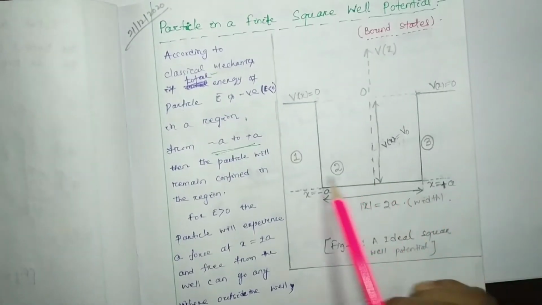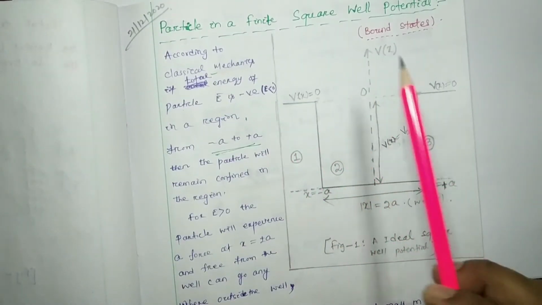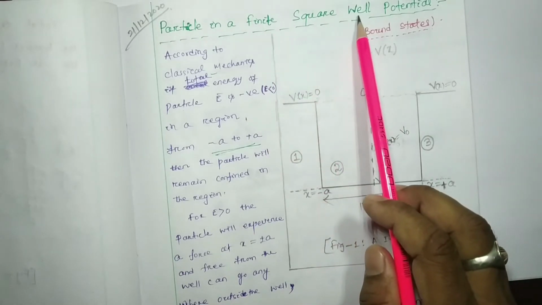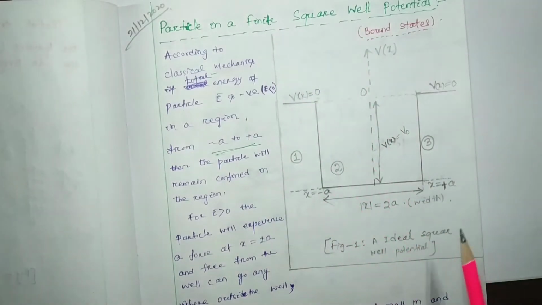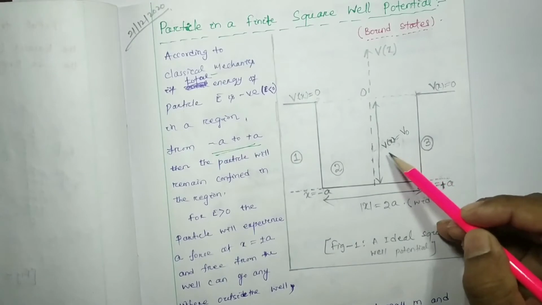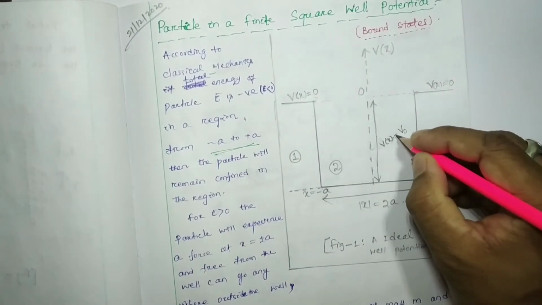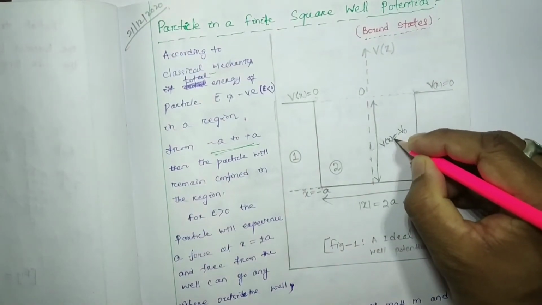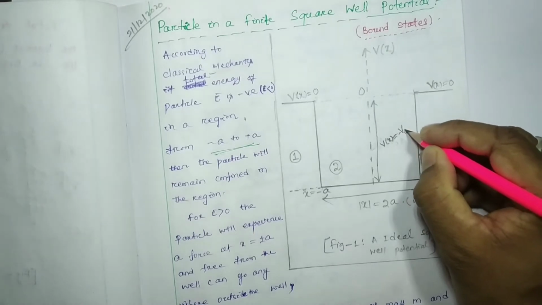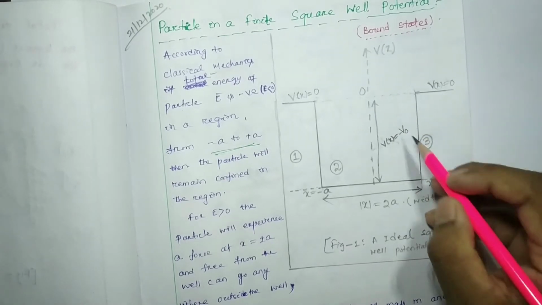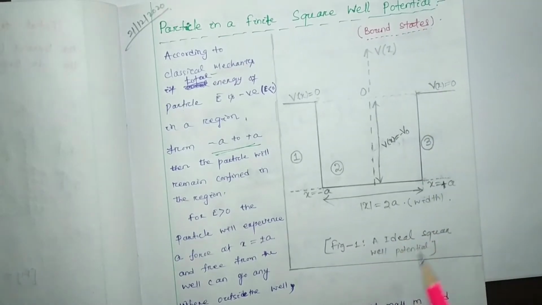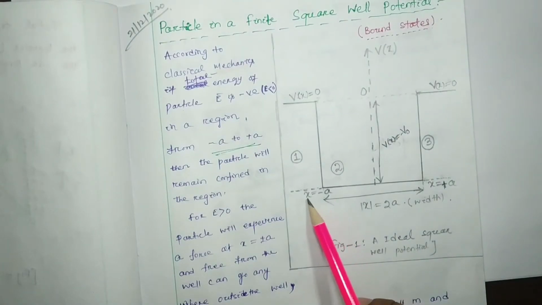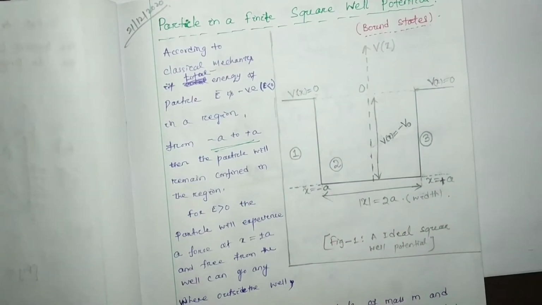So this is the ideal representation of a finite square well potential, in which the potential V(x) is equal to minus V0 in the range x equal to minus a to plus a.